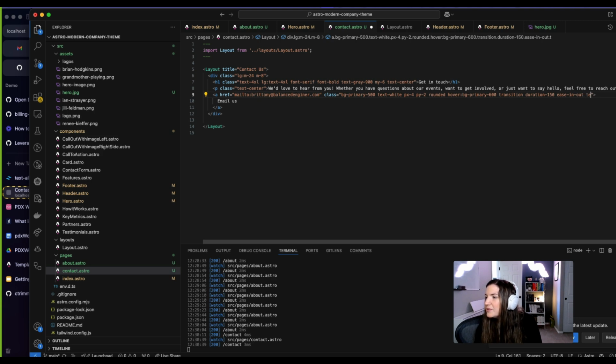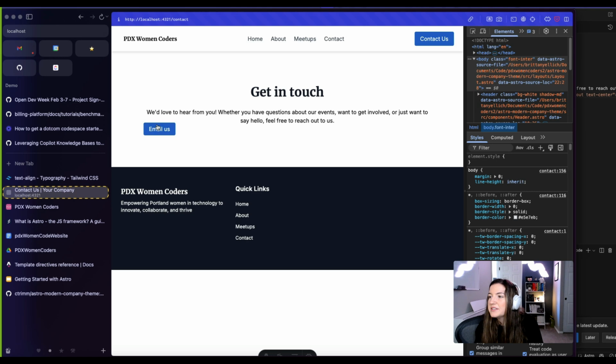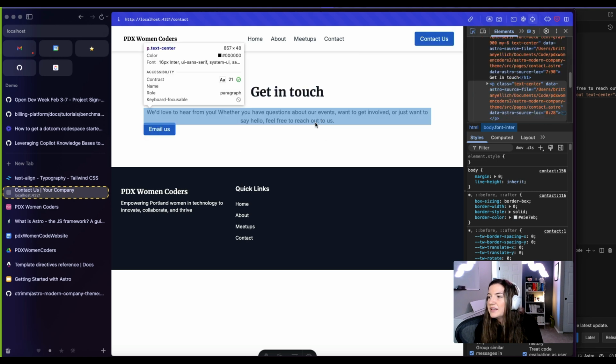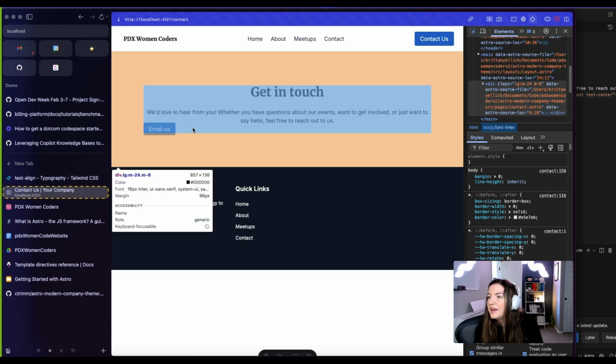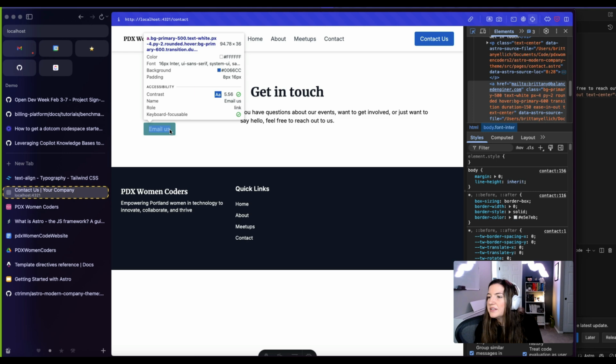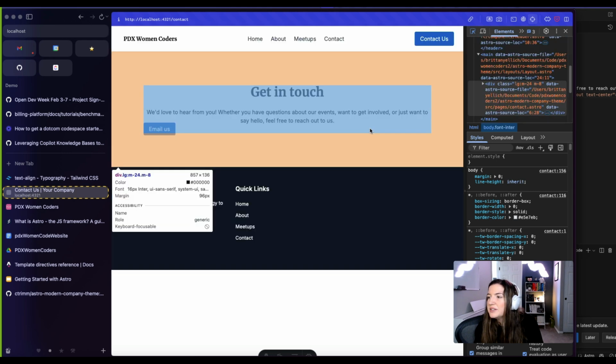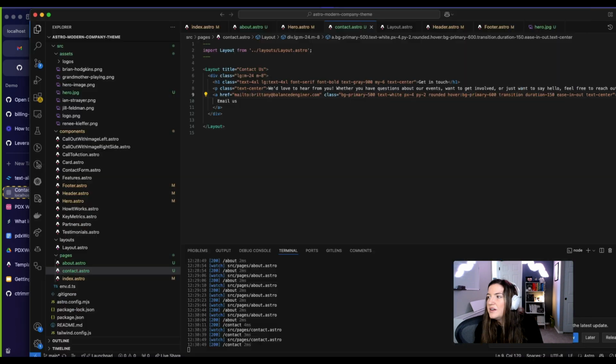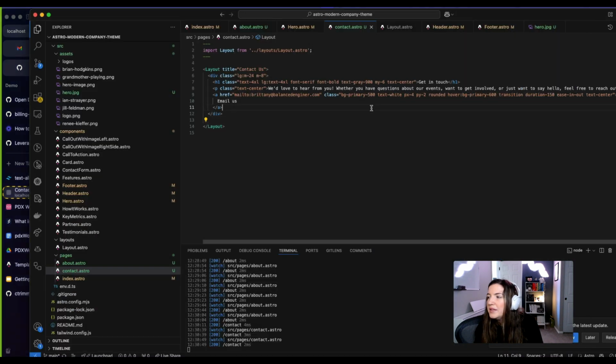I feel like this would not center the actual link. Yeah, I feel like that's probably not centering the link. That's probably centering the text inside of the link. So we want to center it inside of this container. No problem. We can probably use something better.